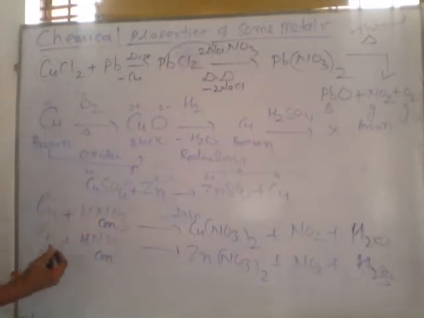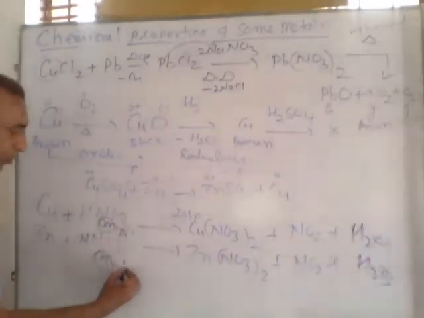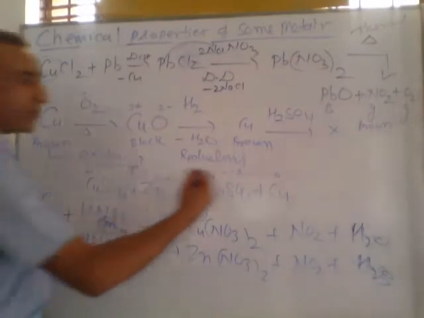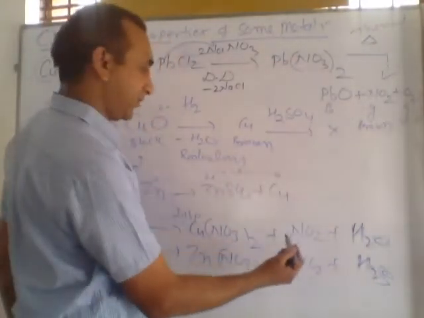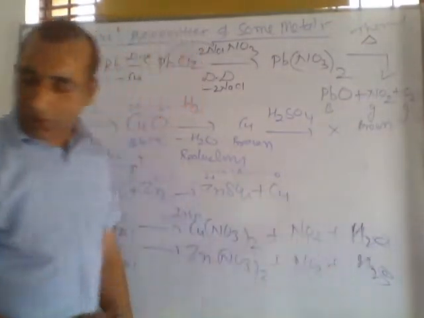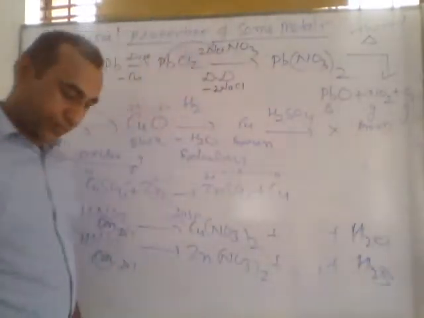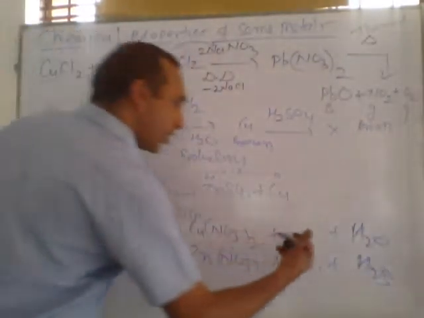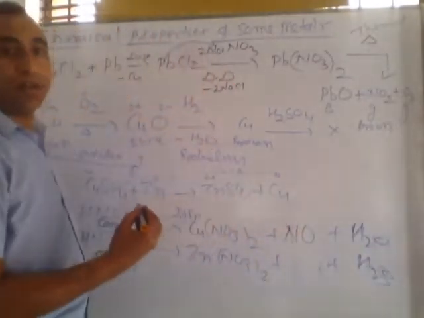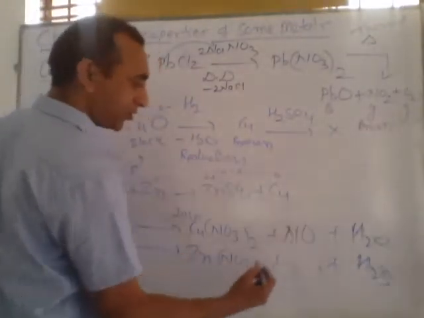If we are using, instead of concentrated nitric acid, dilute nitric acid, then dilute nitric acid reacting with copper and zinc metal gives different types of oxides of nitrogen. Cupric nitrate, zinc nitrate, and along with water, they will form two new oxides, not NO2. Copper forms NO, the NO is called nitric oxide. Nitric oxide. The valency of nitrogen in this compound is 2.